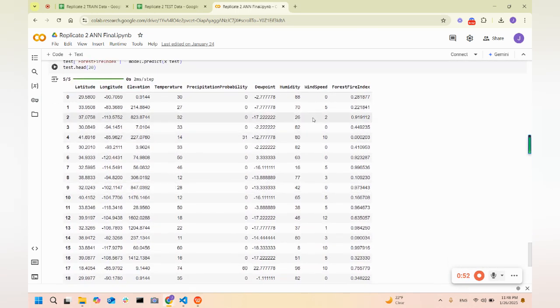Let's see what it predicted. For example, for row 0, the right answer was 0.1. For row 2, the right answer was 1.0. And for row 4, the right answer was 0.0. As you can see, our model is quite accurate.